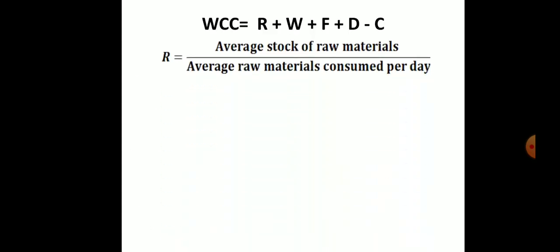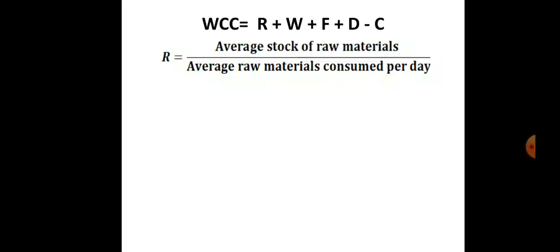So the formula for R. We know the meaning of R, W, F, D and C. First we will calculate R. How to calculate R? Average stock of raw material divided by average raw material consumed per day. How to calculate average stock of raw material?